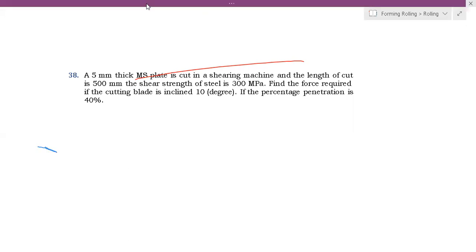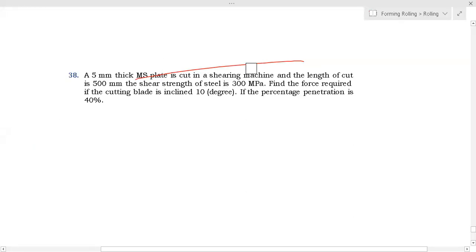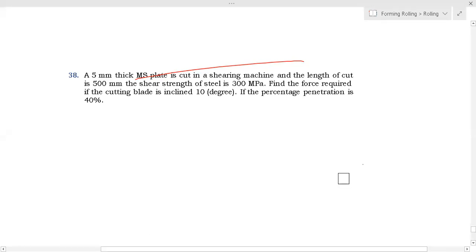Blue color again, somebody is writing here. I think there is some setting where we can disable it. Let me check. Yes, now I have disabled it.